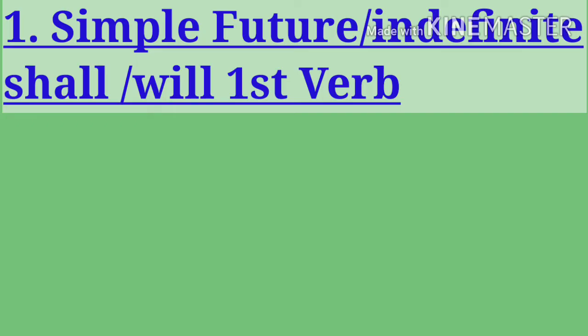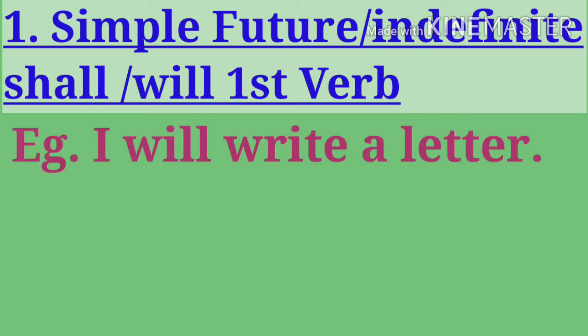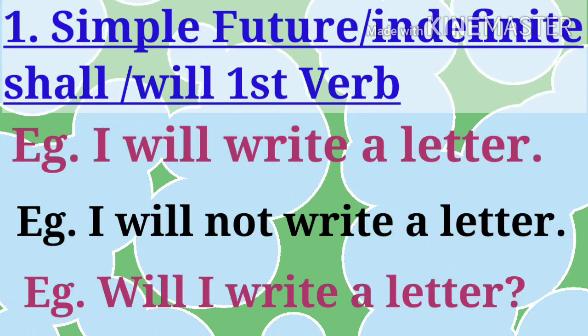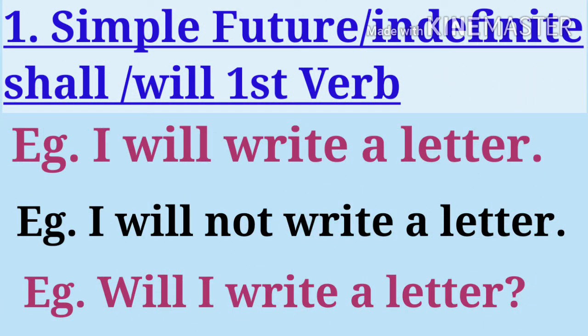First, simple future tense means an action that is still to take place. Use of shall, will and first verb. For example, I will write a letter. Sentence structure: subject, helping verb will, first verb write and object. Negative of it, I will not write a letter. Sentence structure: subject, will plus not, verb and object. Interrogative sentence, will I write a letter? Sentence structure is will, that is helping verb, subject, verb and object.